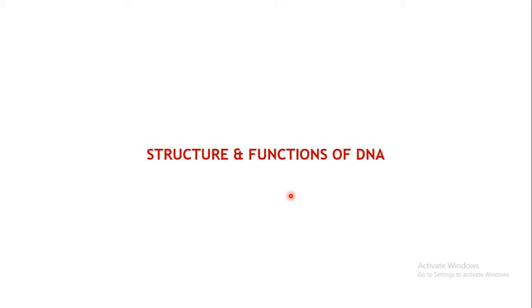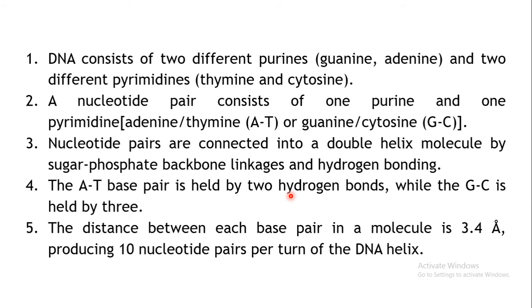Okay, now before going into the actual mechanisms of toxicity, how exactly genotoxicity or mutagenicity takes place, let us brief about the structure and the functions of the DNA, that is the main genetic material of the body. Okay, so you all must be already aware of this, so it will be just a revision of the genetic information or genetic material. So these are some of the properties of the DNA.